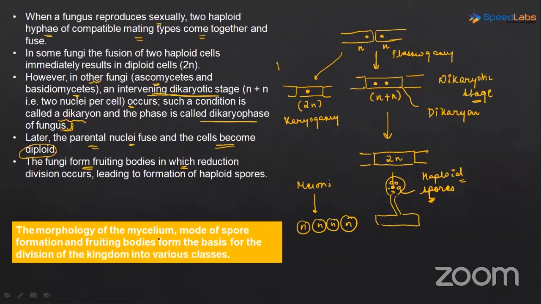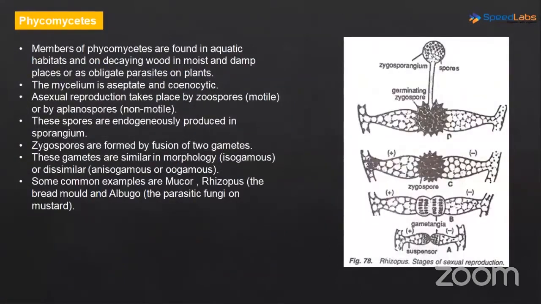Now, the morphology of the mycelium, the mode of spore formation, and the fruiting bodies form the basis of the division of kingdom into various classes. So these are the factors being considered, and on the basis of this, the kingdom fungi is divided into various classes. Now, the first is Phycomycetes.